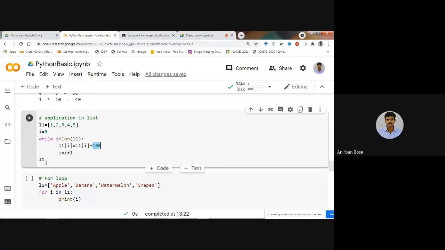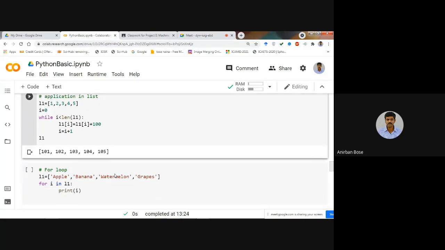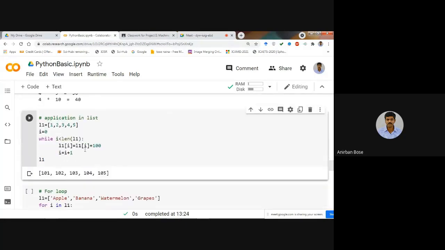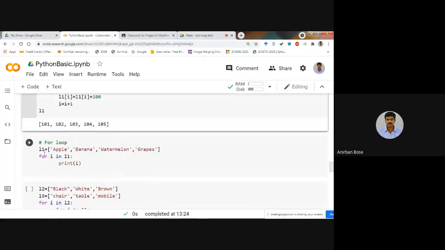So now if you want to see what is there within L1, you see all these values have been increased by 100. So these are certain simple examples of how we can use a while loop with a list. You can also use it with a dictionary in a similar manner. One for loop example has been given. The while and for are similar kinds of loops.